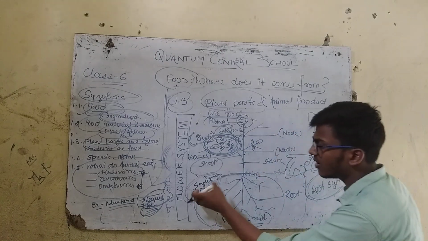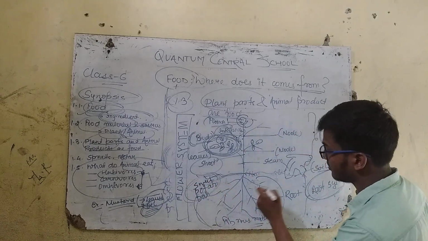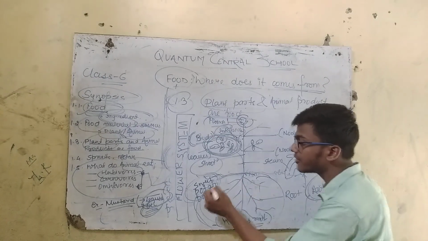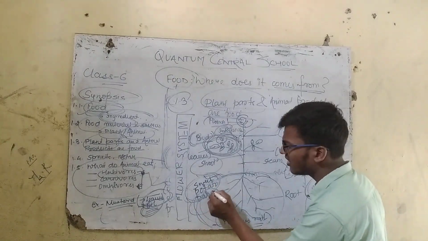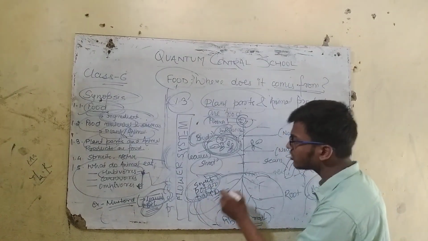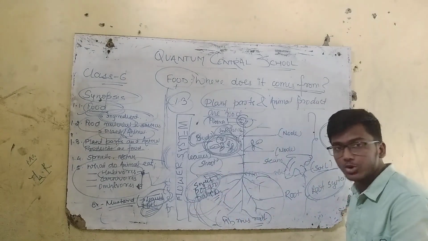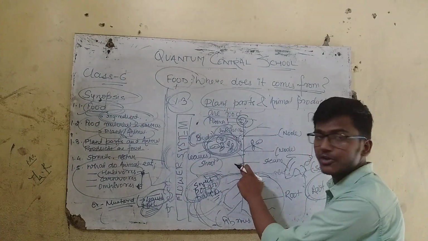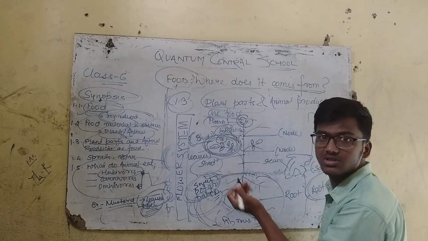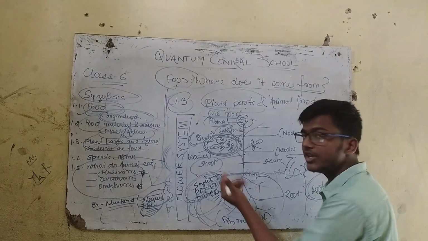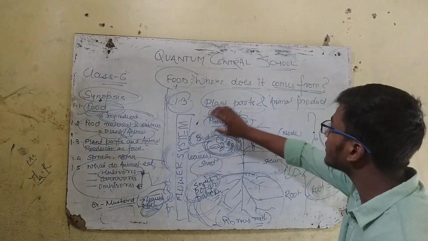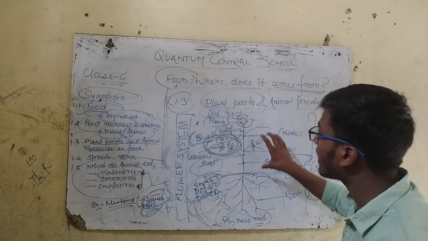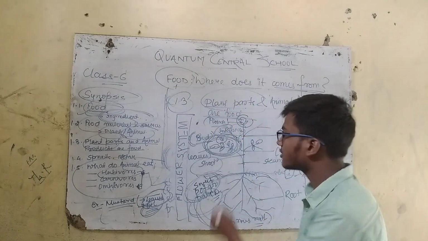This root modifies to form different things: the sweet potato, then dahlia, etc. So we even use the root. Similarly, for the shoot we use the potato, which is a modified shoot. So we use even potato. There are different parts of the plant being used by animals as food.